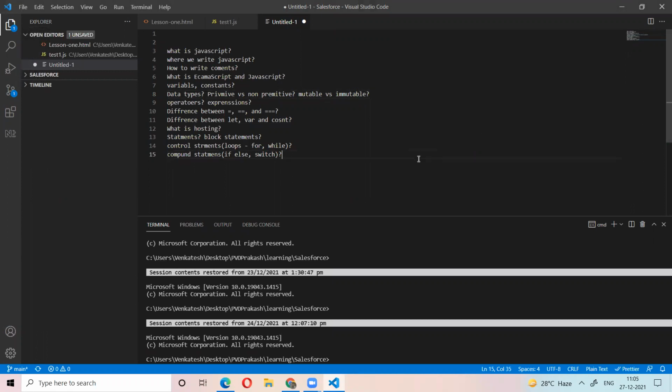So till now we have finished three days of classes. In these three days we have finished these topics: what is JavaScript, comments, variables, constants, data types, operators, expressions, hoisting concept, statements, block statements, control statements, compound statements. So all of these were covered in three days. If anyone missed these classes, I already shared the video links. Just go through them.